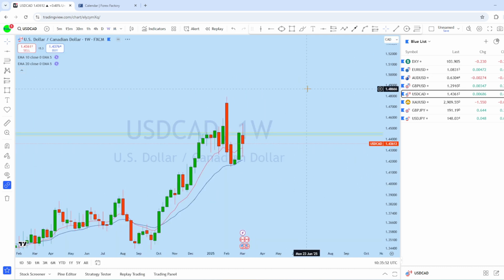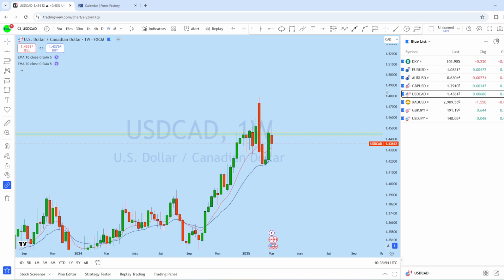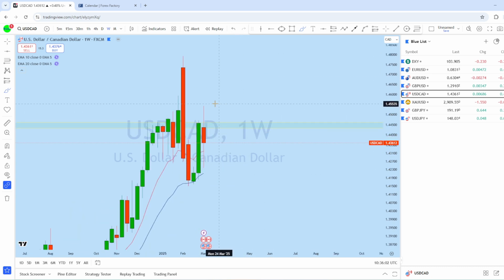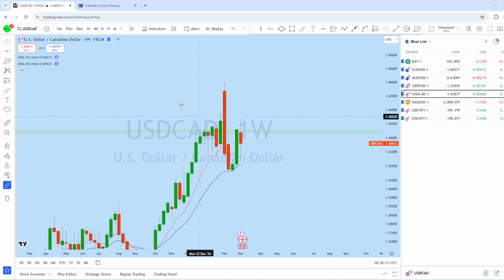If we look at the weekly chart on dollar CAD, we can see that from the weekly perspective, this is a significant weekly drop followed by this pullback. In the past week's candlestick pattern on dollar CAD, we can see a long wick doji formation, expecting a retest and then continuation to the downside to create a new lower low.